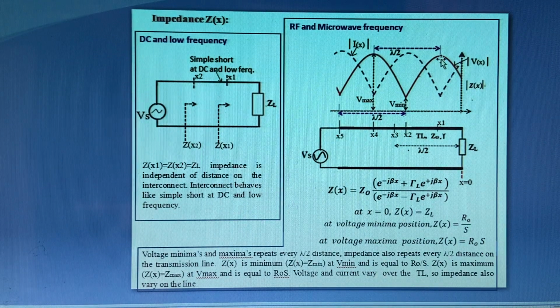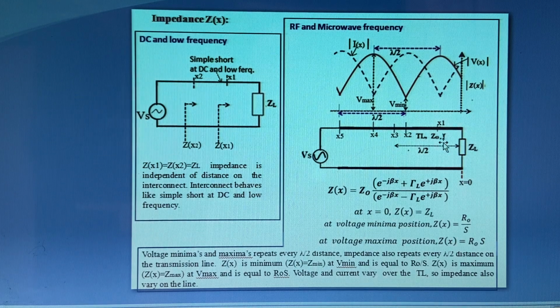Similarly, impedance measured at x1 and x4 are equal, because they are at a distance of lambda by 2, those are the maxima positions we are measuring. So again impedance also repeats every lambda by 2.